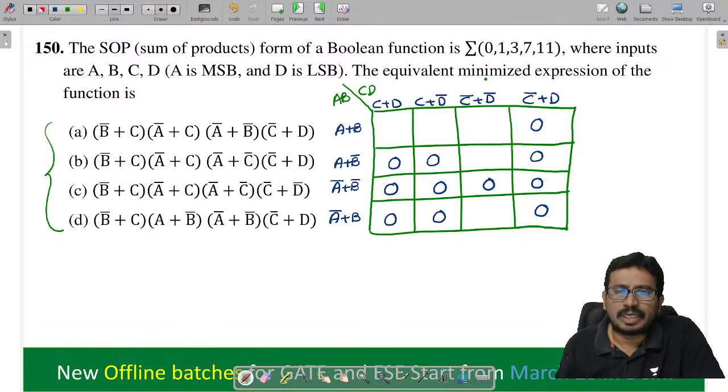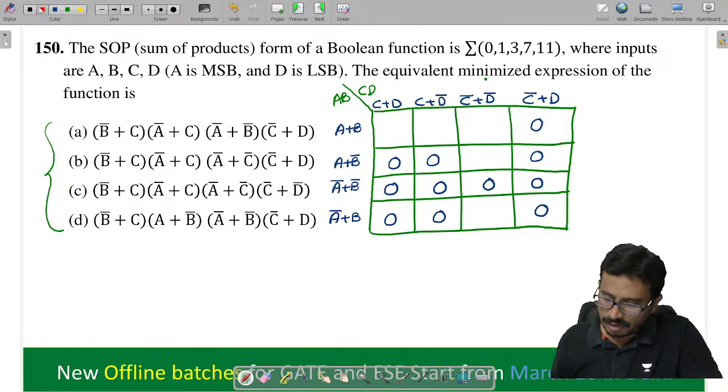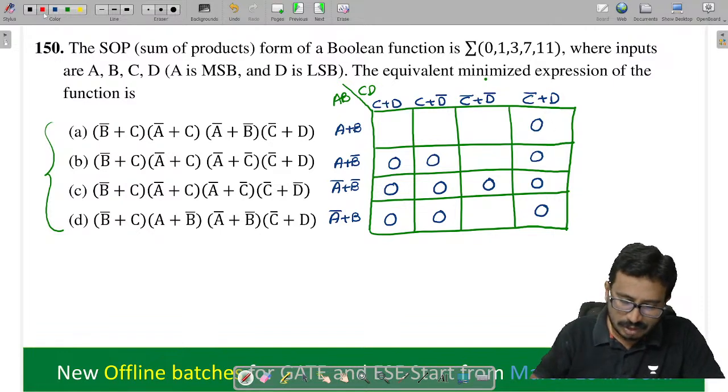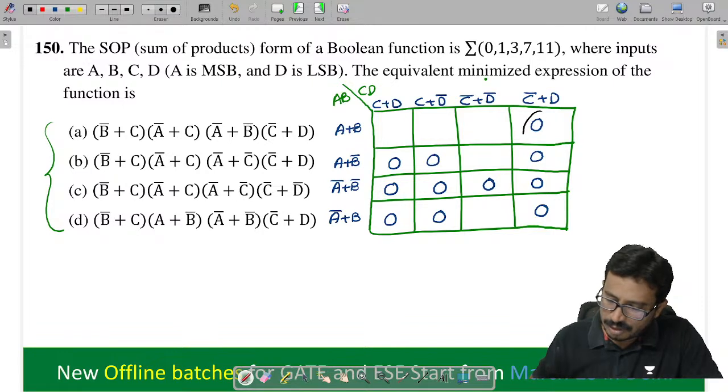Right. Now let's see this. We have to look at the minimizations. Any quad possible here? I can make this quad. What do we get from it?